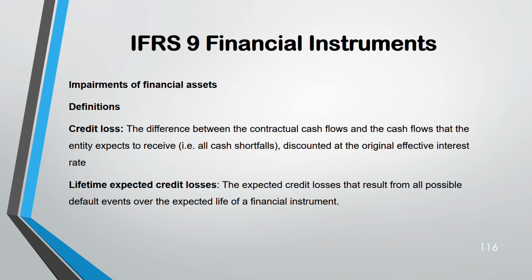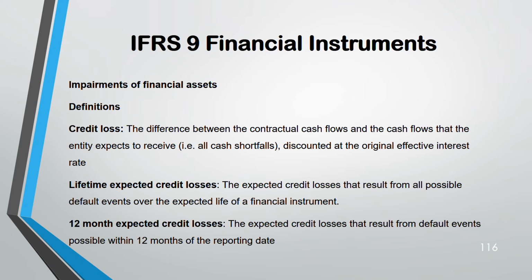Next, there are two types: lifetime and 12-month expected credit loss. Lifetime means all the possible default events over the expected life of the financial instrument. 12-month means default events possible within 12 months of the reporting date. Okay.